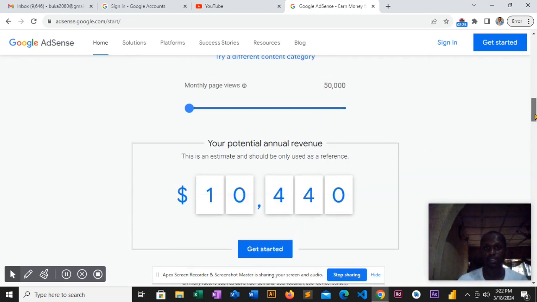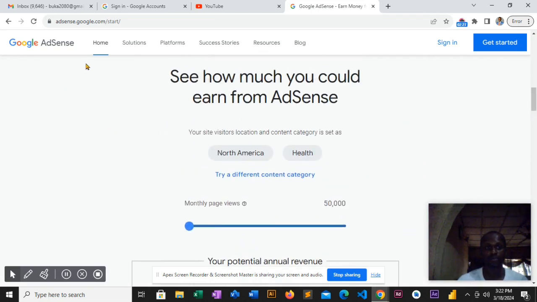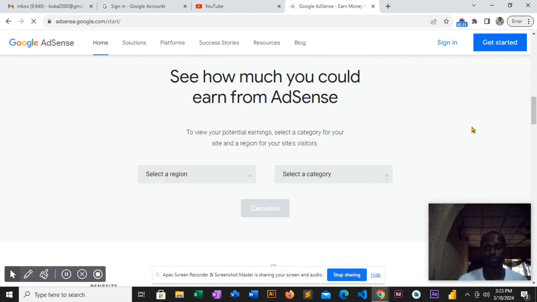Users' potential annual revenue. This is an estimate and should be used only as a reference.